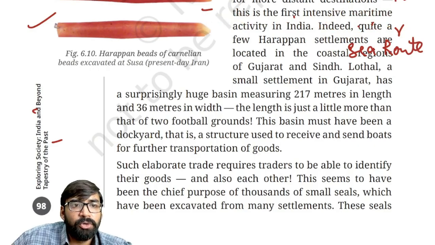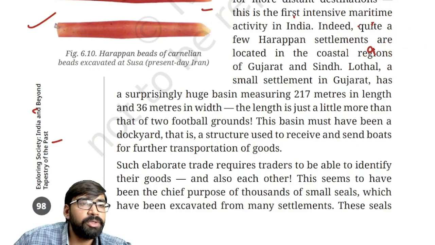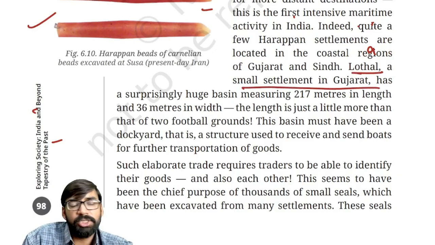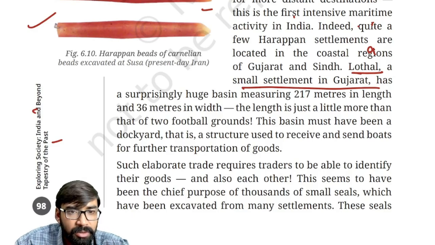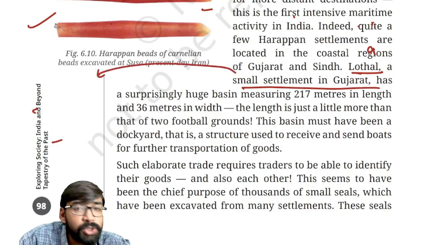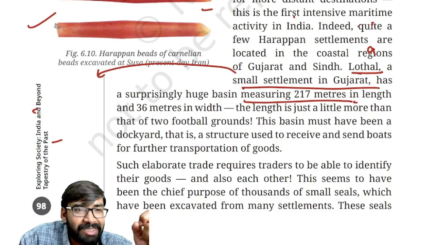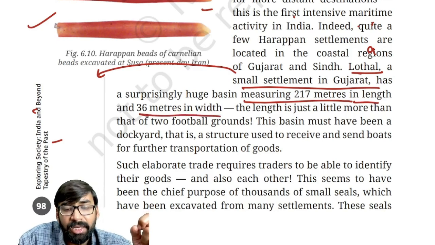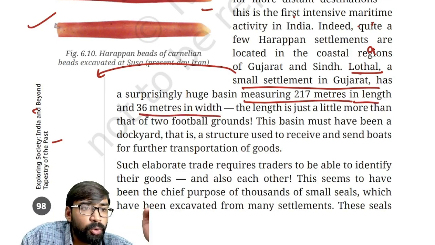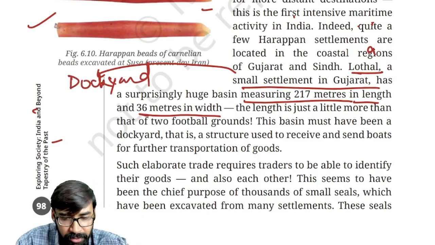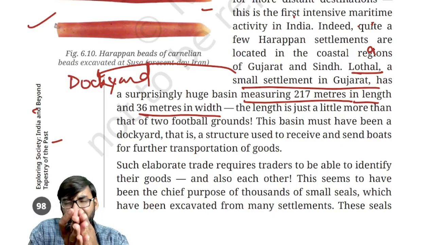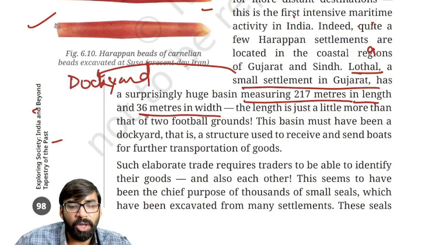So I hope this much is clear to all of you. Let's talk about the maritime center, which is present here itself. Lothal, a small settlement in Gujarat. Lothal was also a coastal area, and surprisingly, it has a huge basin measuring 217 meters in length and 36 meters in width. Clear? So Lothal was also the dockyard. Now, if you compare, it was slightly longer than two football grounds.